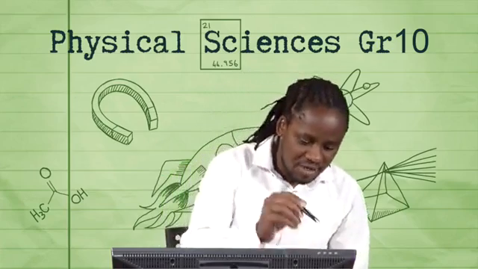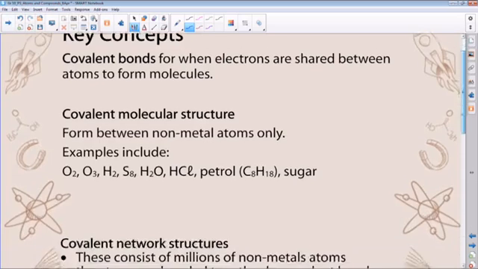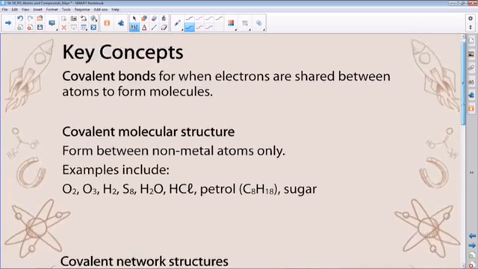Right. Now, moving right along. In terms of bonding, covalent bonds are formed when electrons are shared. The prefix co means to share, if we can recall that.